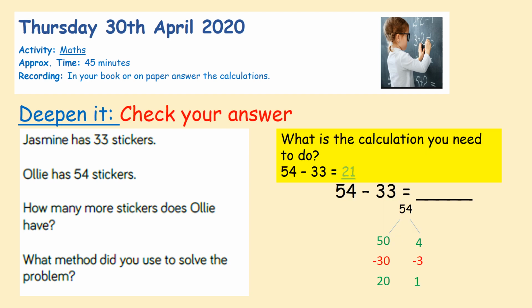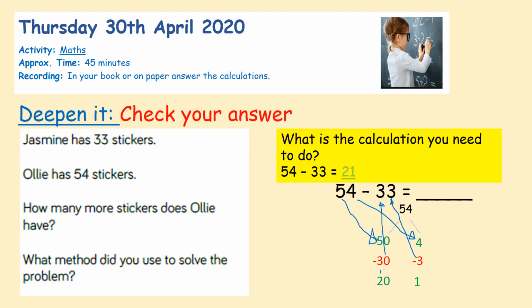Okay, welcome back, and this is the answer to the problem, and we use the part whole method. So you can see how Mrs. Mulliner has split apart her 54. So 50 and 4 here. So 54 take away 33